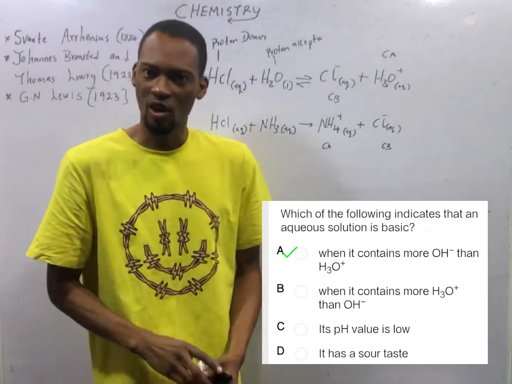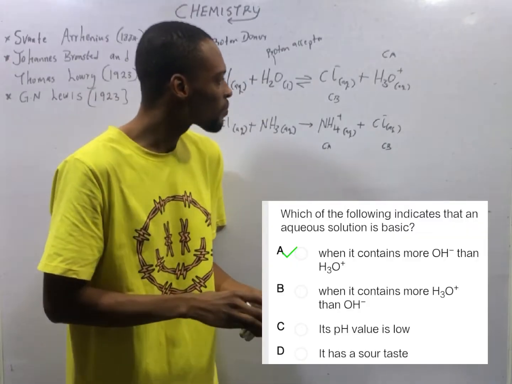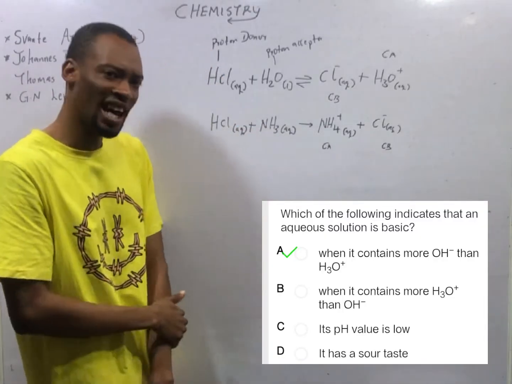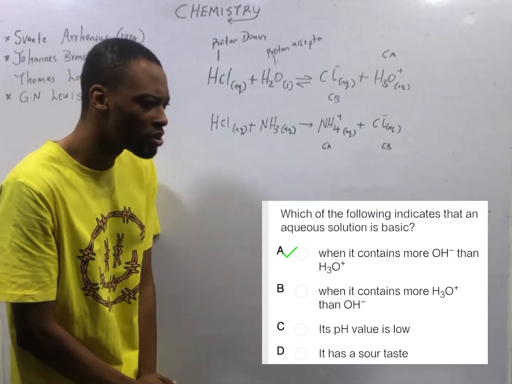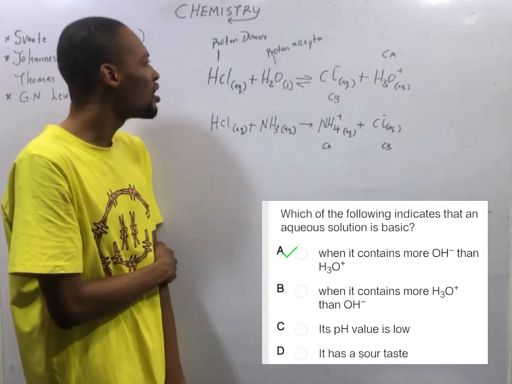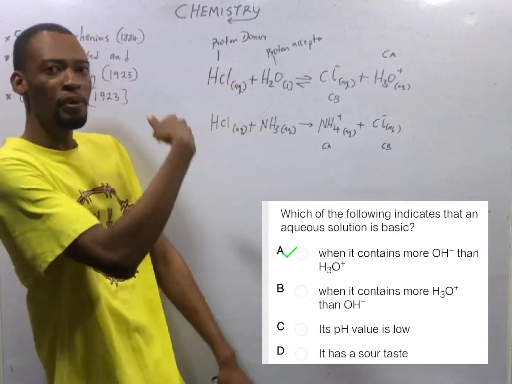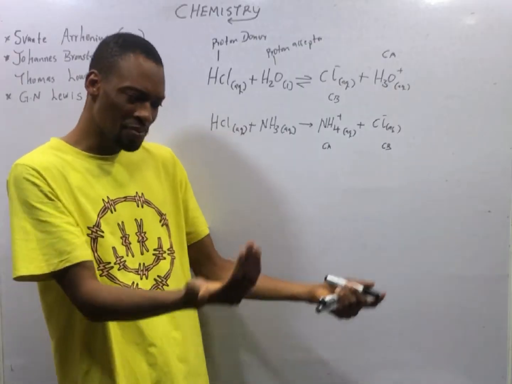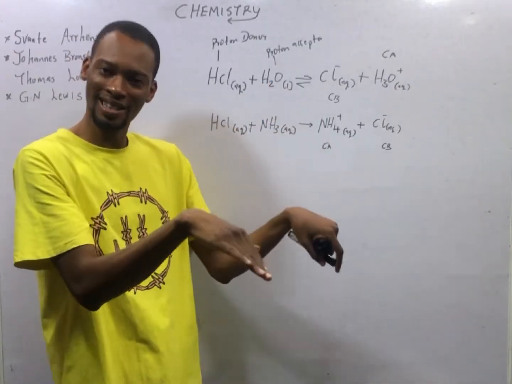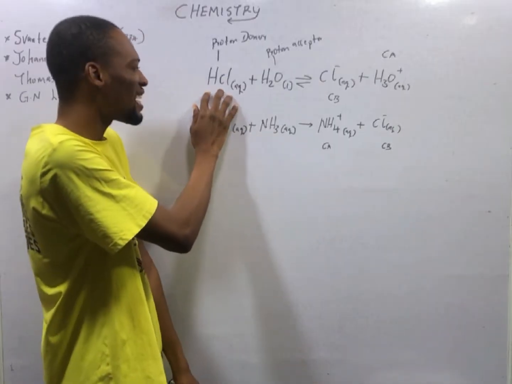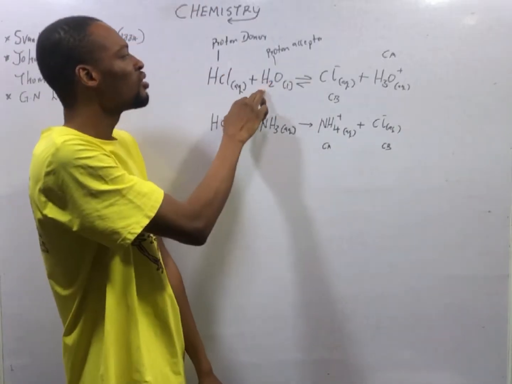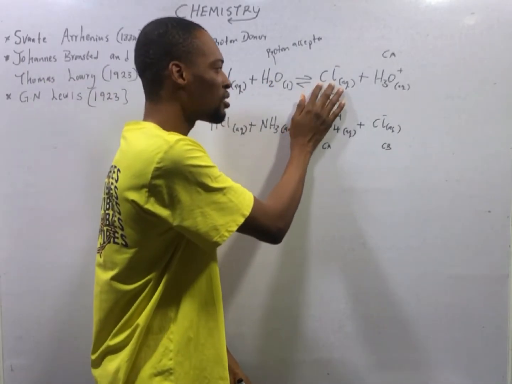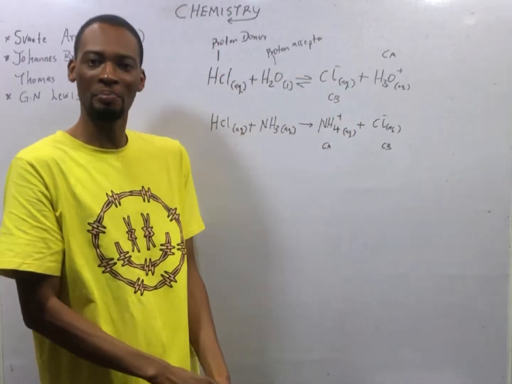There is something referred to as conjugate acid and conjugate base. If, according to Bronsted and Lowry, acids are proton donors and bases are proton acceptors, when an acid donates a proton, what is remaining is a conjugate base. When a base accepts a proton, the result is a conjugate acid. Look at this. This is an acid, HCl. It donates a proton to water. After donating a proton, what is remaining in the acid is Cl minus. So this Cl minus is the conjugate base.